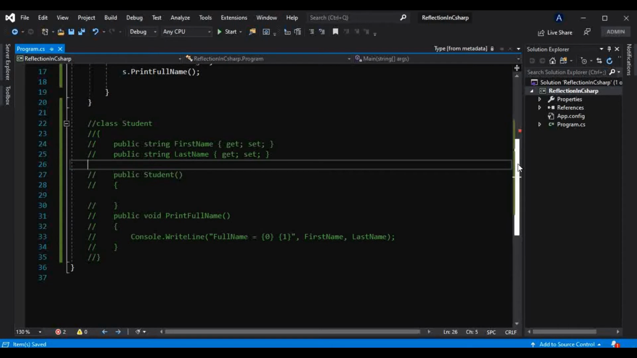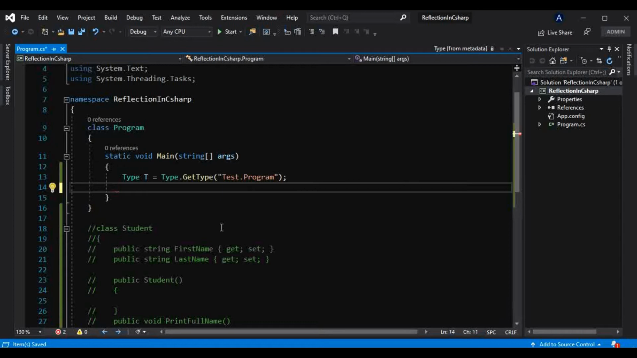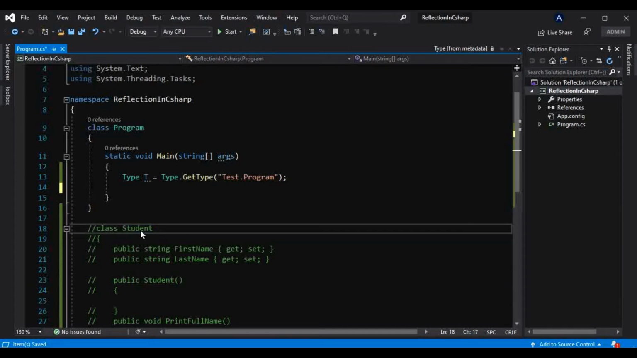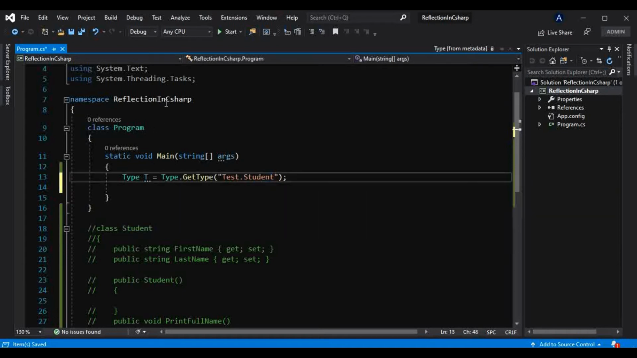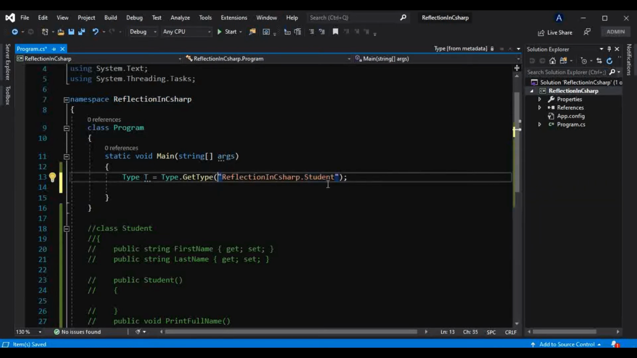And I will get rid of this as well. We have commented out this class, but anyway we know we can have this class here. Let's try to find the metadata of this class at runtime. For that we will pass it here, and the namespace is this, then reflection in C#, that is namespace plus class name. This is nothing but a fully qualified name we have to pass. Now we have the type of this class stored in this T.